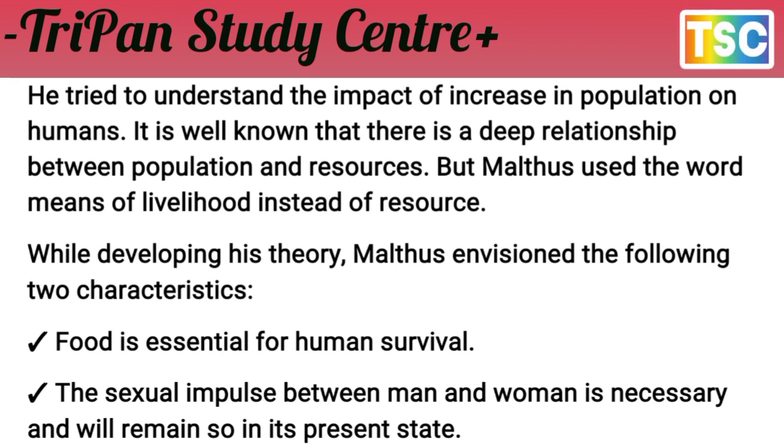Malthus's theory rests on the following two characteristics. First, food is essential for human survival. Secondly, the sexual impulse between man and woman is a necessity and will remain so in its present state. These are the two most important characteristics here.